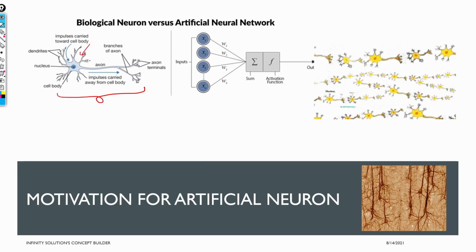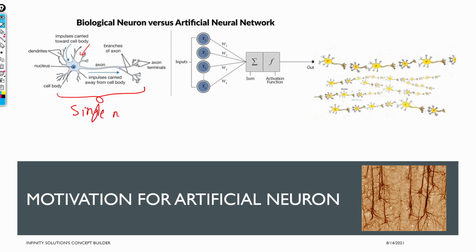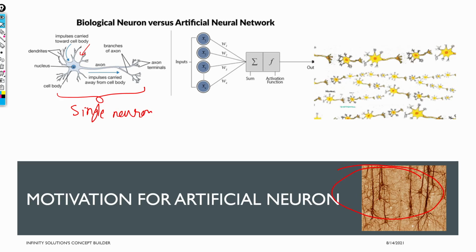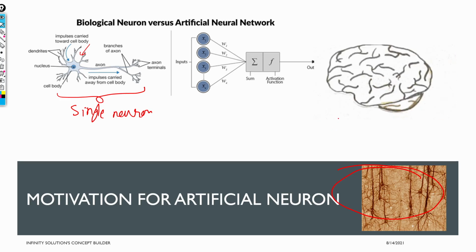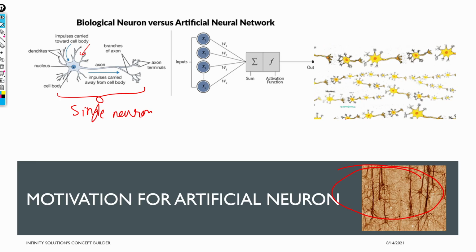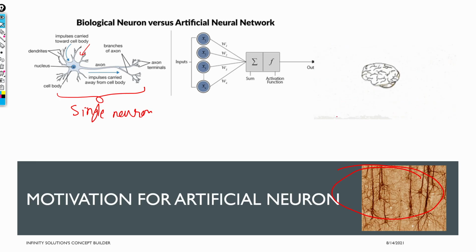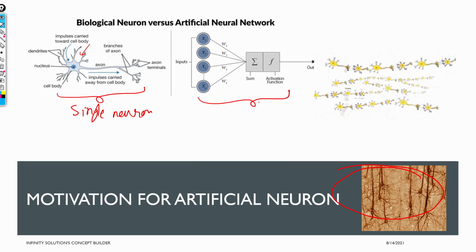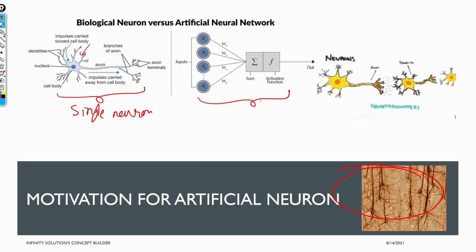And it's not like our brain has just a single neuron. This is just a single neuron, right? But instead we have a very complex mechanism like this. Here you can see that there is a numerous number of neurons. Even in the animation you can see they are interconnected. That is, the output of the first one will be the input to the second, and so on and so forth, and it will propagate the signal like this. So this is what we'll try: how mathematically we can form such an artificial decision making mechanism.